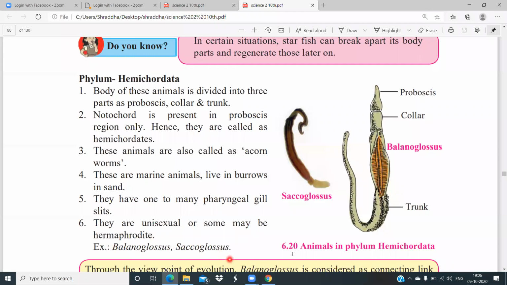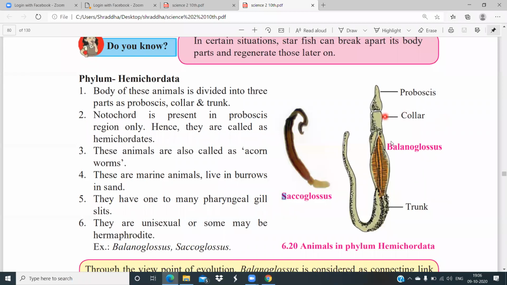They are unisexual or some may be hermaphrodite. Unisexual means either they are male or female, and hermaphrodite means the organism shows the characters of both male and female. So some of them may be unisexual and some of them may be hermaphrodite. Examples of these are Balanoglossus and Saccoglossus. What are the examples of phylum Hemichordata? Balanoglossus and Saccoglossus.